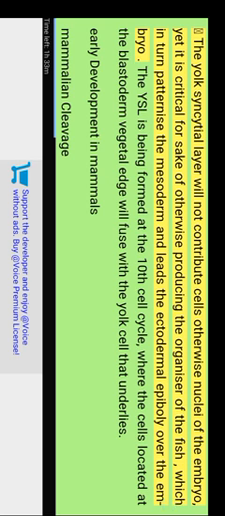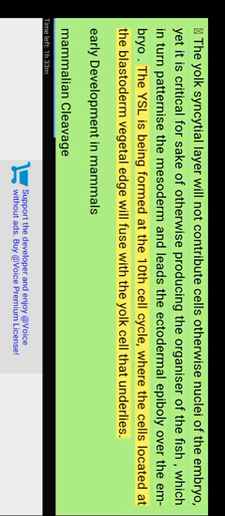The yolk syncytial layer will not contribute cells or nuclei to the embryo, yet it is critical for producing the organizer of the fish, which in turn patterns the mesoderm and leads the ectodermal epithelium over the embryo. The YSL is formed at the 10th cell cycle, where the cells located at the blastoderm vegetal edge fuse with the yolk cell that underlies.